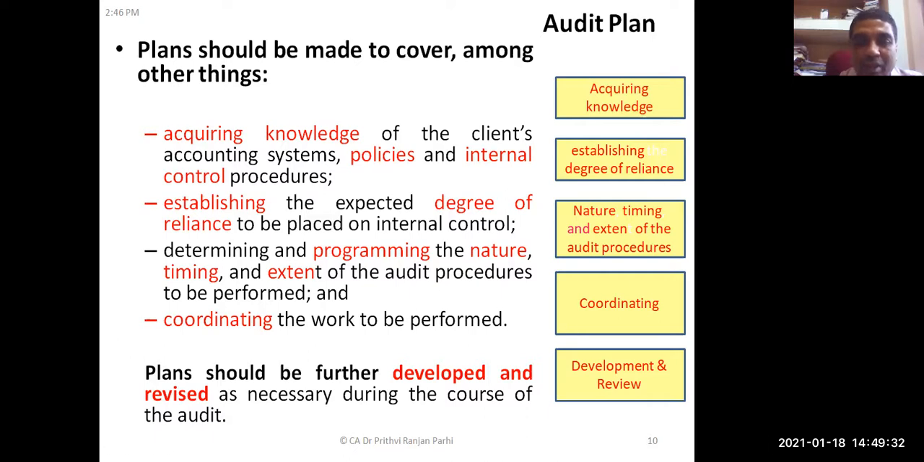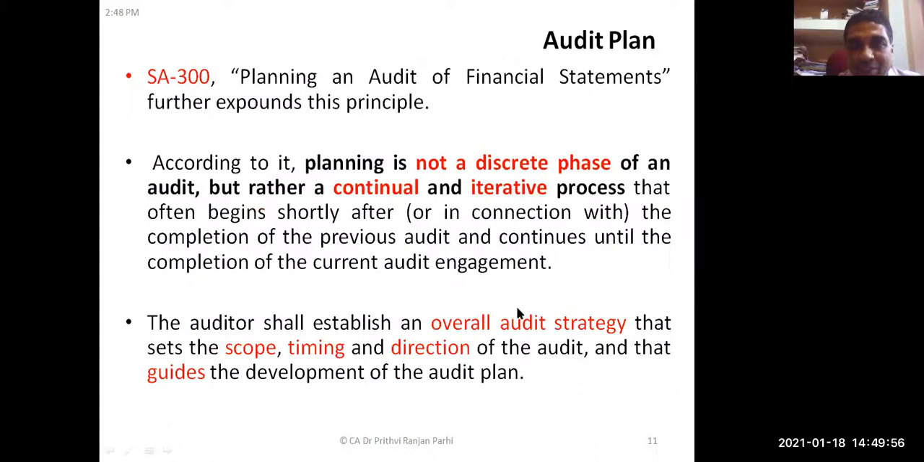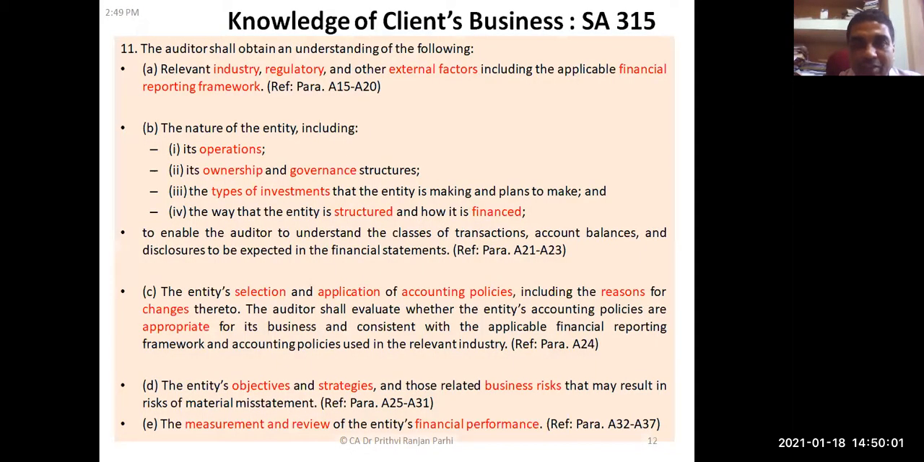And the plan should be developed and continuously revised. So the plan should include, again I repeat, acquiring knowledge, establishing a degree of reliance, nature, timing, and extent of the audit procedures, then coordinating the work, and development and review of the plan. Did you understand? Yes, sir.